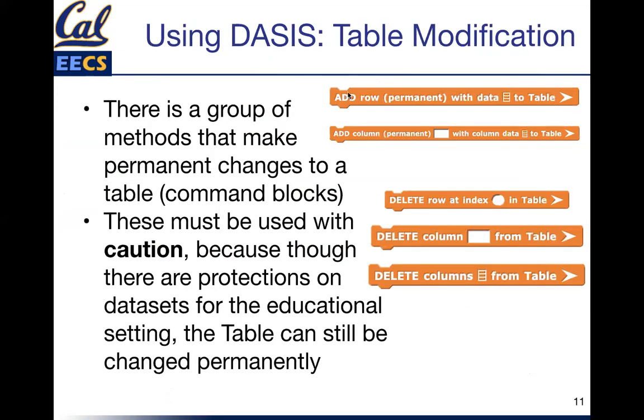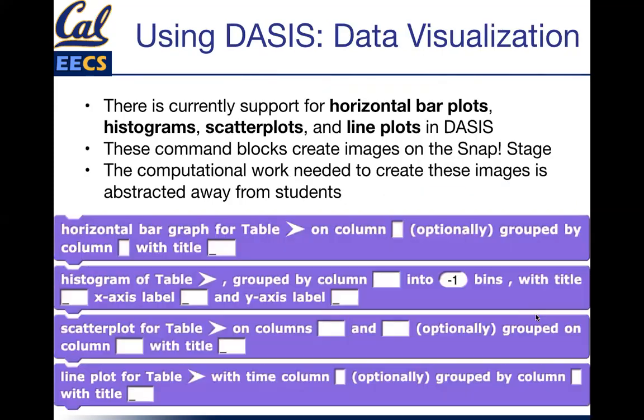These blocks that have the notches are called command blocks in Snap. These do make changes to a physical table. So the data table that they import, if they use some of these, the table will be changed, which is very important to emphasize to students because it's very difficult to undo these actions. They have to be very confident in what they want to do, whether it be deleting a column, deleting a row, adding a row, these things happen permanently. So it's much more difficult to undo them. And while they can be very useful, students need to understand that they should use these with caution because they are difficult to undo, as I mentioned.